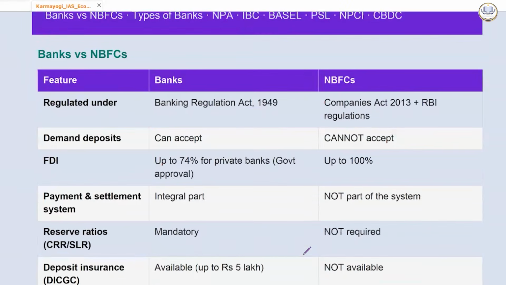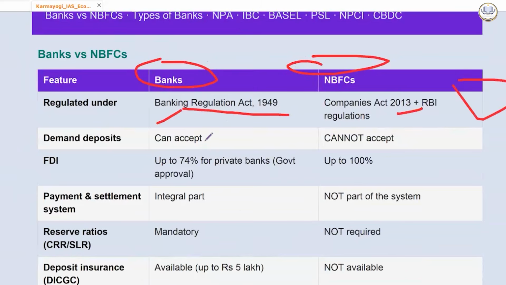Now we have the banking system where, first of all, let's see the difference between banks and NBFCs. Banks are regulated under the Banking Regulation Act 1949. NBFCs are regulated under the Companies Act 2013 and RBI regulations. Demand deposits can be accepted by banks, but NBFCs cannot accept them.